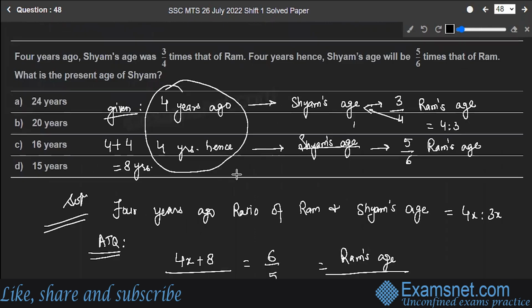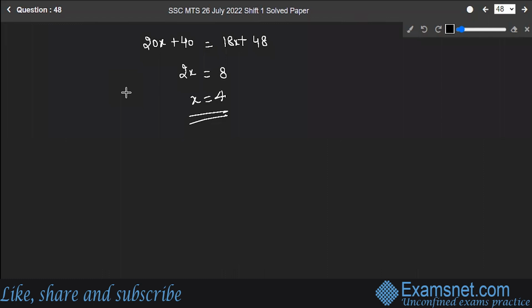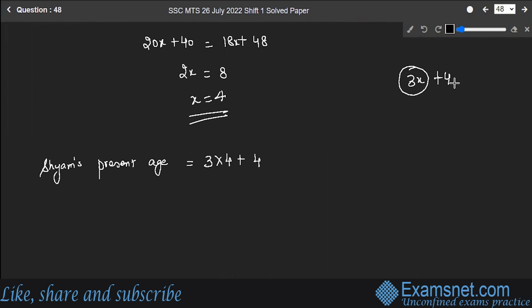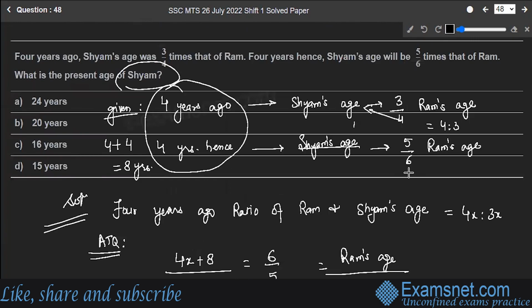So what do you have to find out in the question? What is the present age of Sham? So Sham's present age will be 3 into 4 plus 4. Why? Because 3x was the age of Sham 4 years before. Now his age will be plus 4. This gives you 12 plus 4, that is equal to 16. The 16 years is the correct answer to the question. So the present age of Sham is 16 years. Option C is the correct answer to the question.